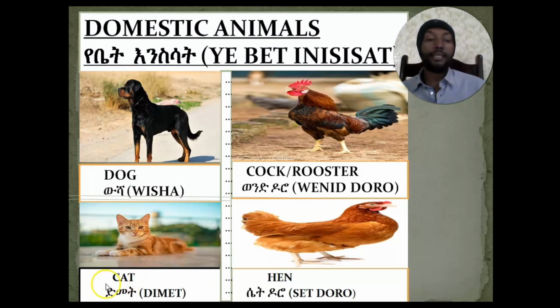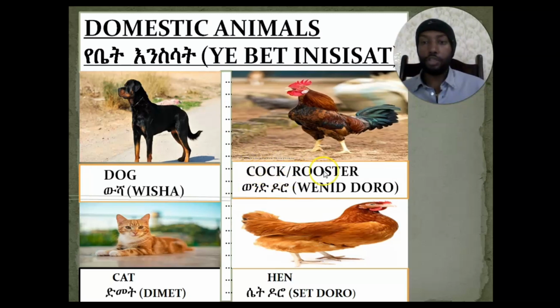And cat in Amharic language means what? Dimmet. Okay, dimmet. Dimmet means cat. So cat in Amharic language is called dimmet.